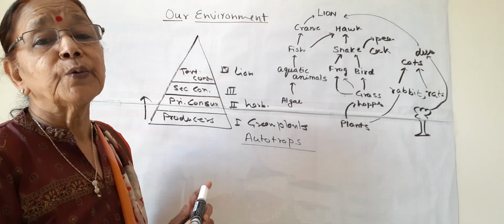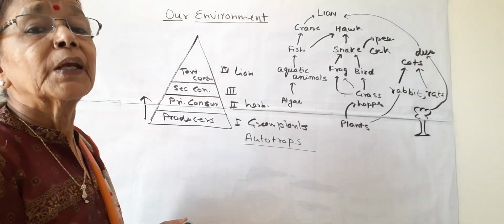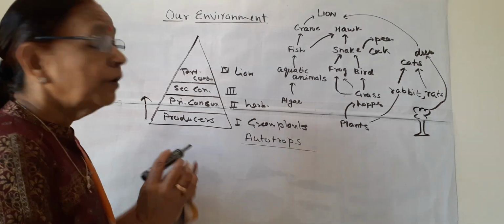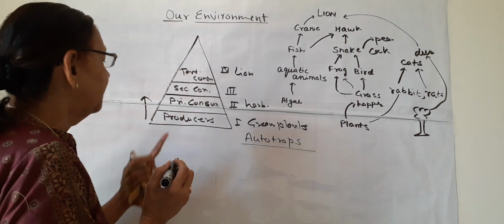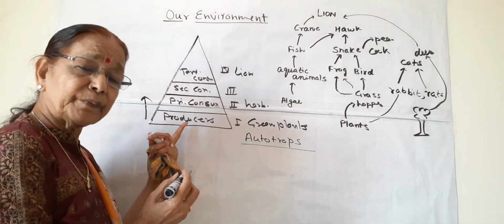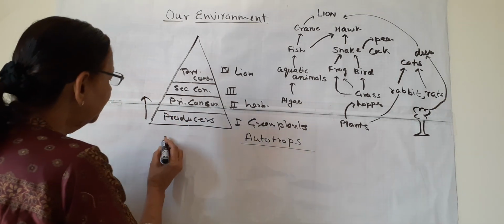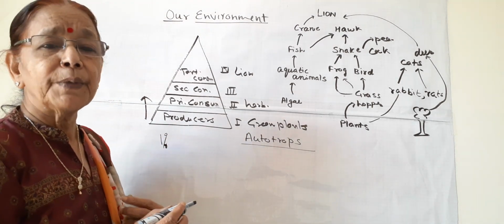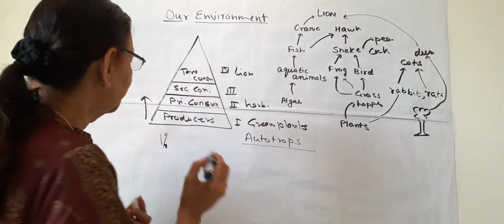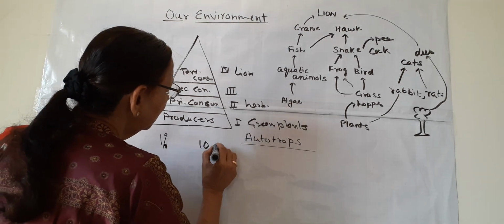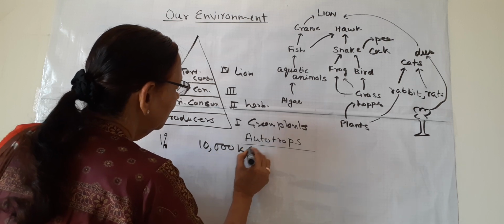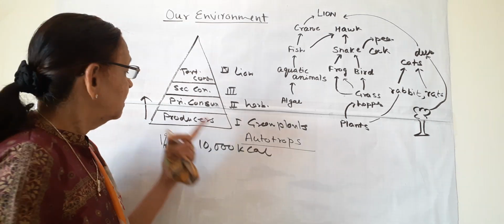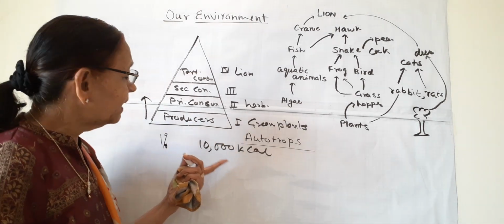And this law is known as the 10% law of energy transfer. Now, what is this law? We will understand by an example. Suppose these green plants or producers use around 1% solar energy for the formation of food or starch. Suppose they produce 10,000 kilocalories of energy, an arbitrary example.